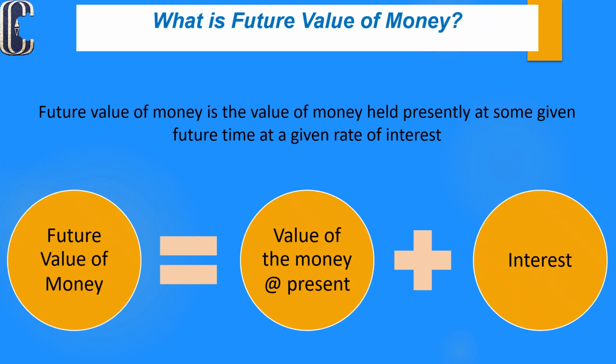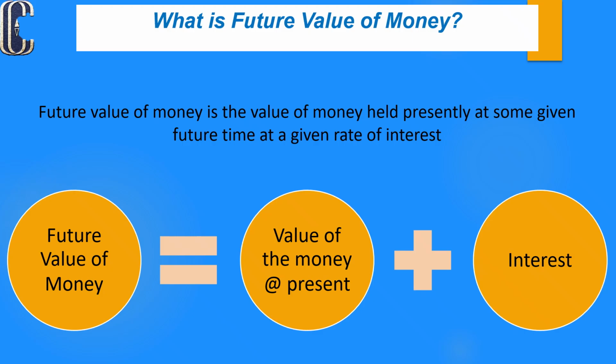What is future value of money? Future value of money is the value of money held presently at some given future time at a given rate of interest. It means, what will today's money become in the future?